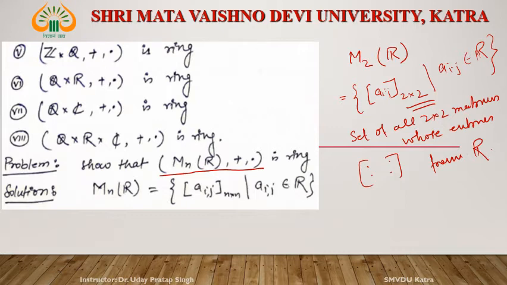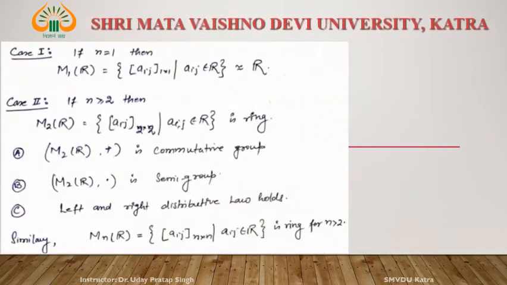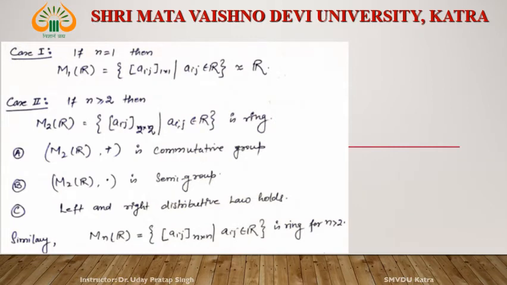Similarly M3R, M4R, M5R. Now if n is equal to 1, then what is this? Aij is a 1 cross 1 matrix. A 1 cross 1 matrix means a number. For example, this is 2. If we write 2 in this way, what is this? This is a 1 cross 1 matrix. It means every number is a 1 cross 1 matrix.